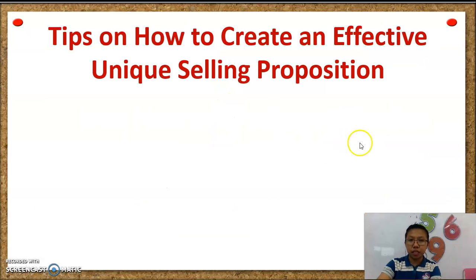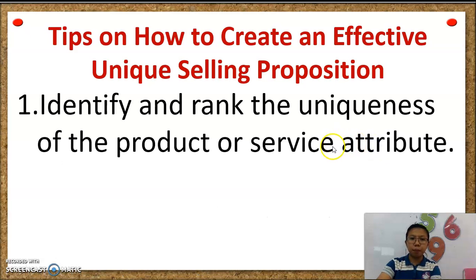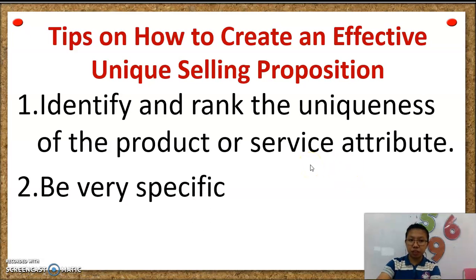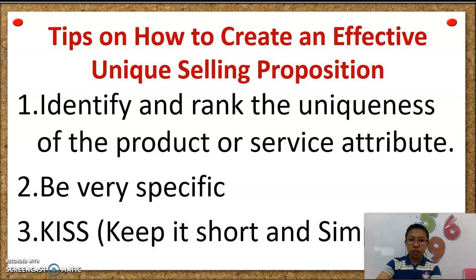Okay, so let's have the tips on how to make an effective unique selling proposition. Number one is to identify and rank the uniqueness of the product or service attributes. Number two, be very specific. Like your value proposition, it must be very specific as well. And then, number three, you need to use KISS, which is keep it short and simple. So again, it will be better if it will be shorter. The shorter, the better. But it must be specific.